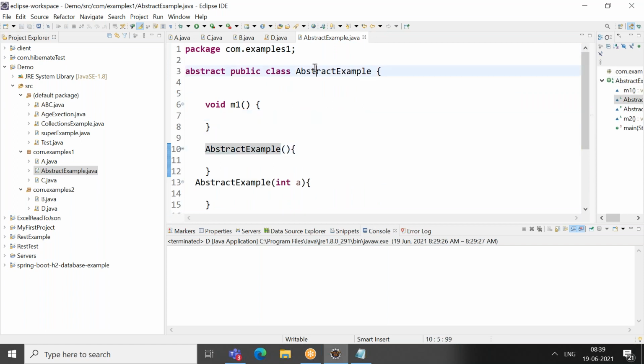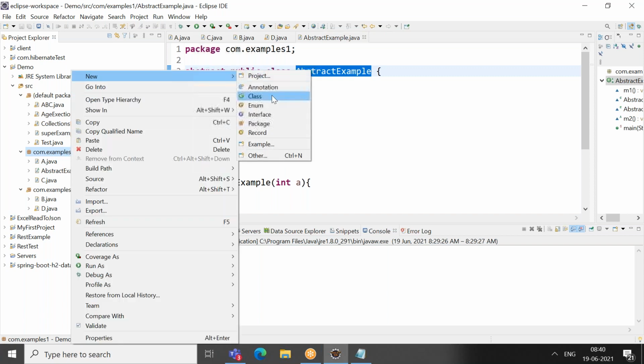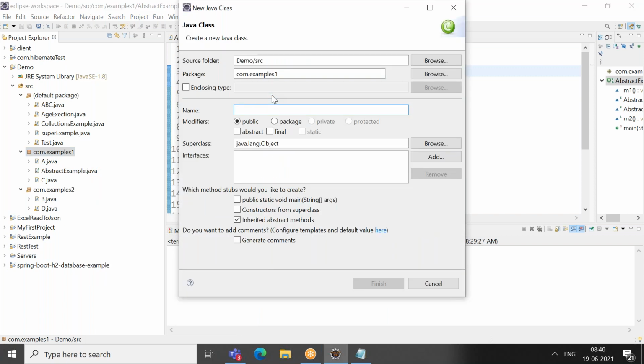So who is going to write the logic for this? Nothing but your child class. For example, I'll have a child class. It may be in the same package or it may be different. I'm just naming it abstract child.